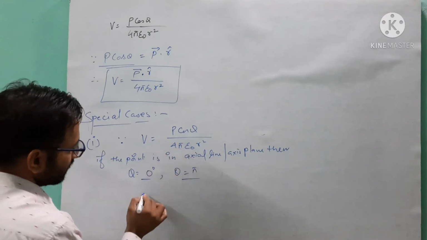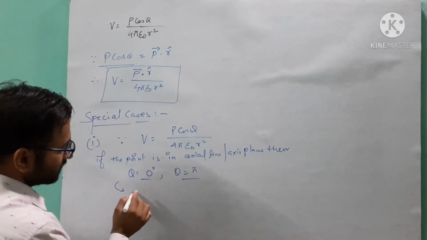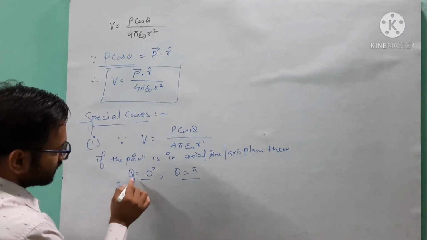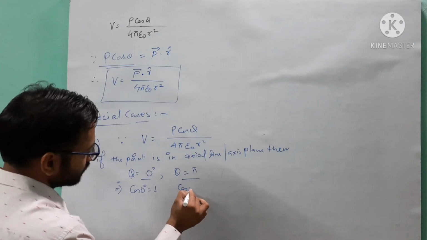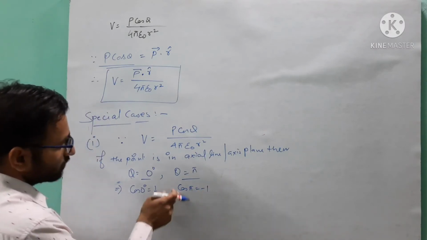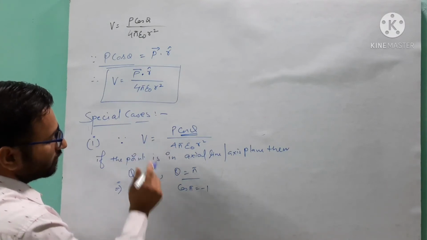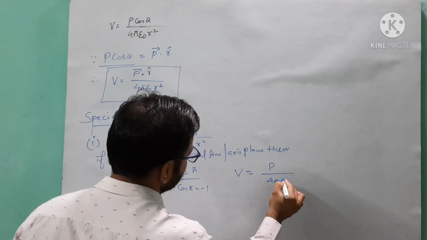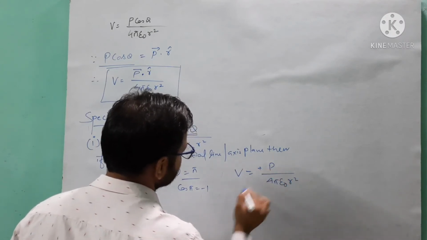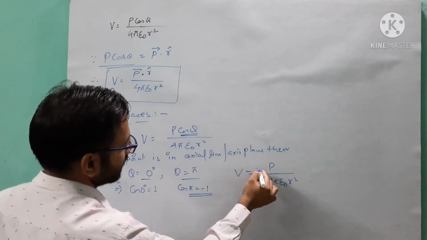So here you will see in this condition, when theta is equal to 0 degree, then cos 0 degree is equal to 1, and in the other condition cos pi is equal to minus 1. So when you substitute positive 1 here, it will give you the result V is equal to P over 4 pi epsilon naught r square with positive sign, and when you substitute the negative sign here you will get the negative value.